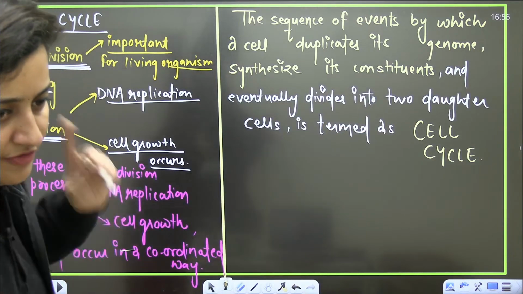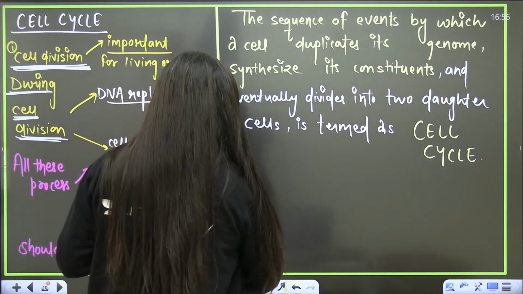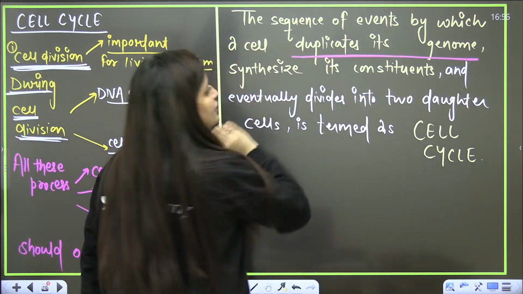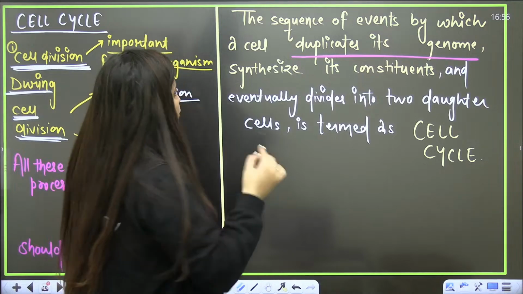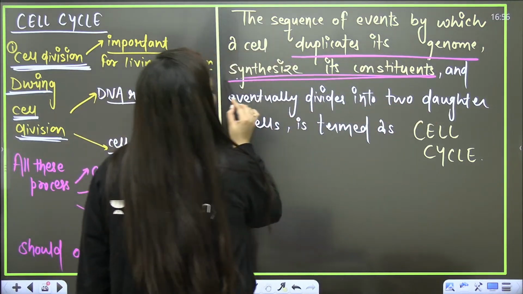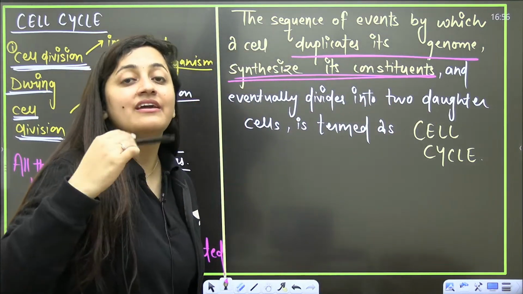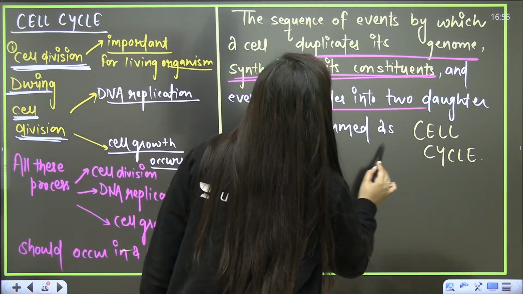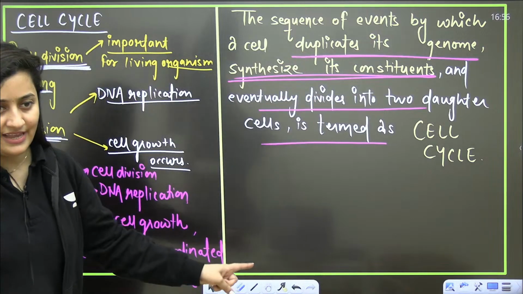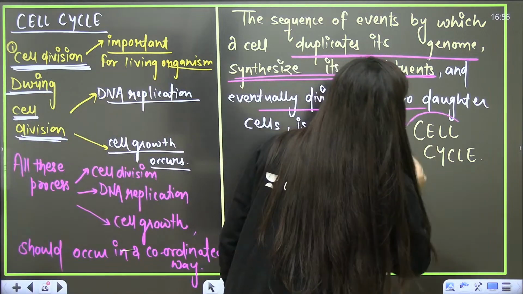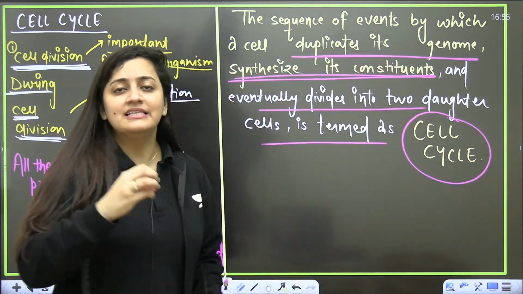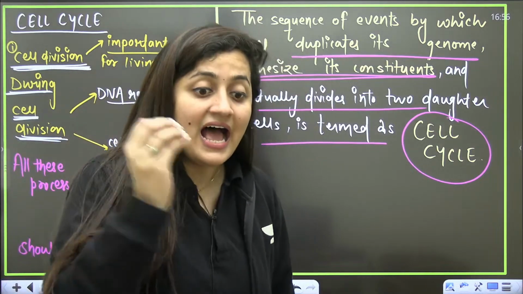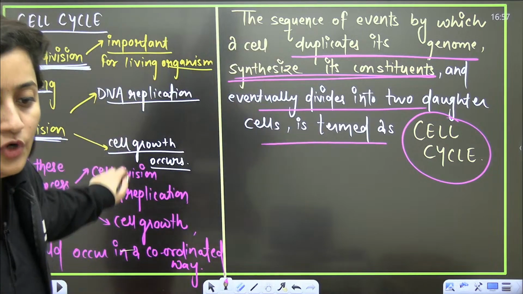So what is cell cycle? A sequence of events. What is happening in those events? The duplication of genome. I'll come to this. Synthesis of the constituents of the cell, like cell organelles, they will get doubled. The cytoplasmic growth will be there, and finally it will divide into two. So this is the cell cycle. In the cell cycle, we will discuss everything: how a cell will grow, how it replicates its DNA, and how it divides into two daughter cells.